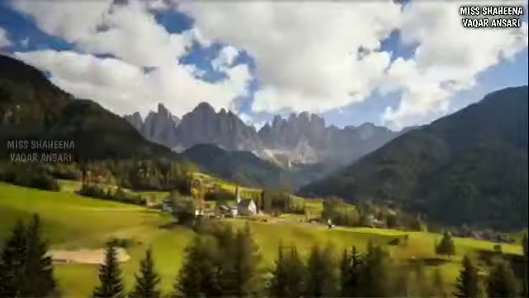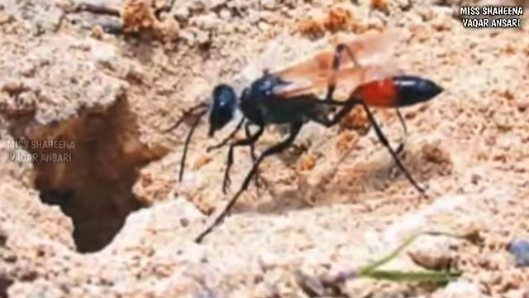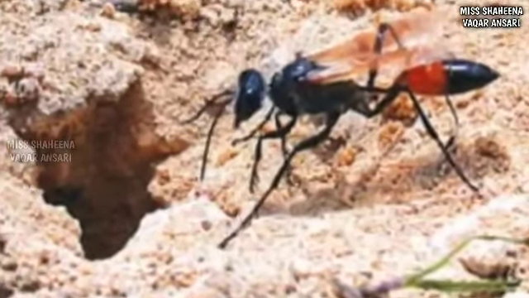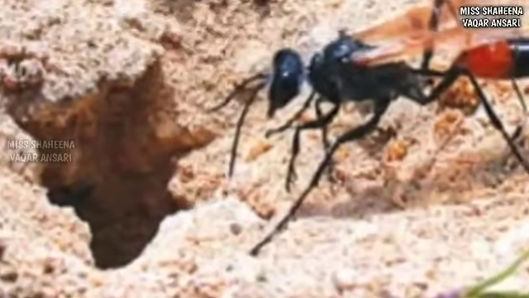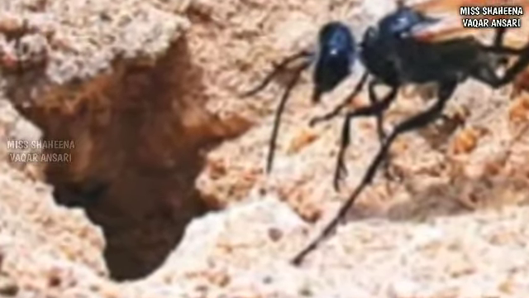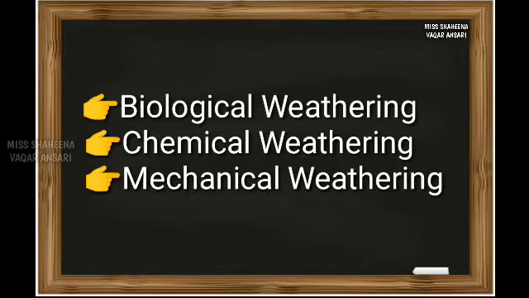And the third one, biological weathering, mainly occurs due to living organisms present on the surface of the earth. Now, in this chapter, we will learn in detail about all three types of weathering: biological weathering, chemical weathering, and mechanical weathering.